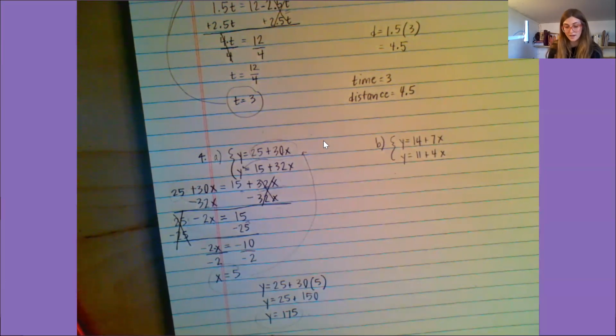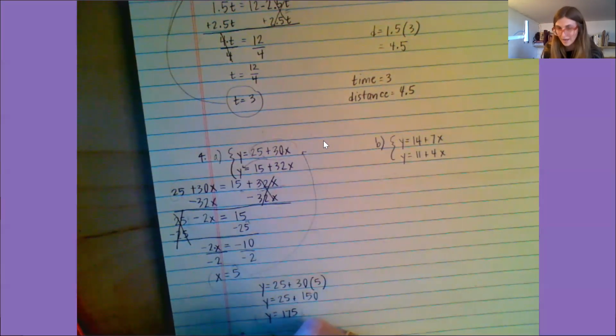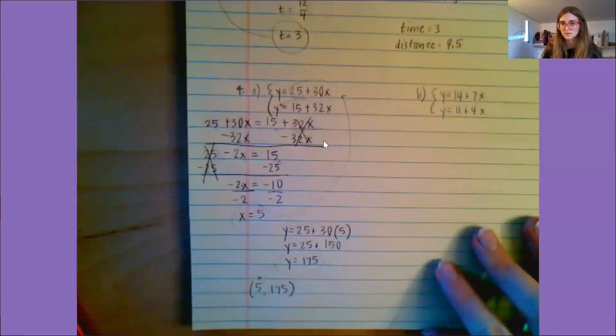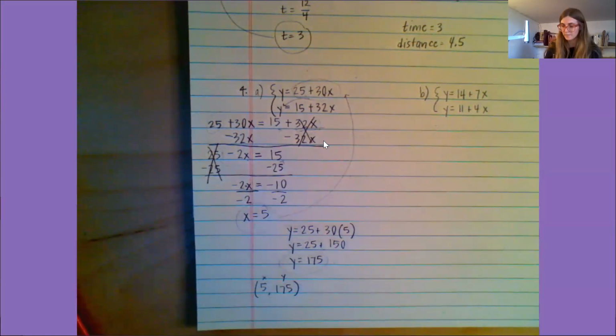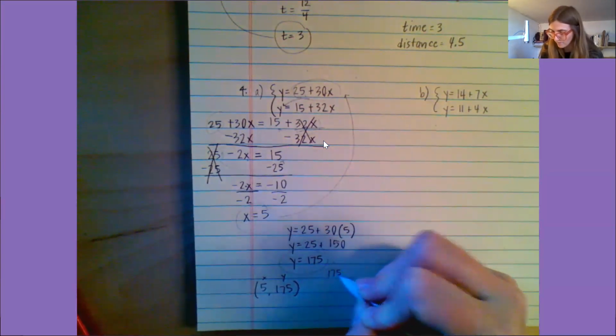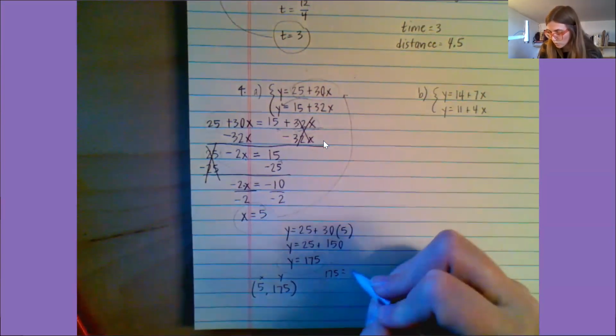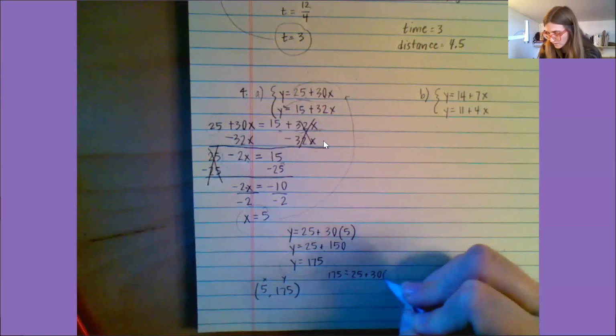So we can check that pretty easily. I'll check it in my first equation. So again, this is my x coordinate. This is my y coordinate. First, I'll plug it into this one. So I'd get 175 equals 25 plus 30 times 5.